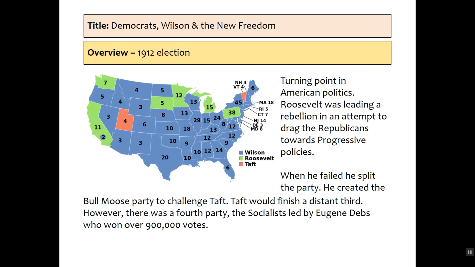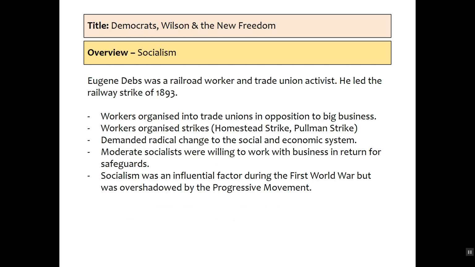But it's notable as well for the fourth party, the Socialists, led by Eugene Debs, who win almost 1 million votes. That's almost as many as the Democrats won in previous elections. What is socialism? Eugene Debs was a railroad worker. He was a trade union activist. He was the leader of the railway strike in 1893 and the Pullman strike in 1894. And he really does typify what socialism is.